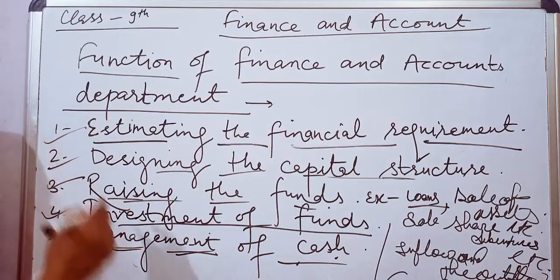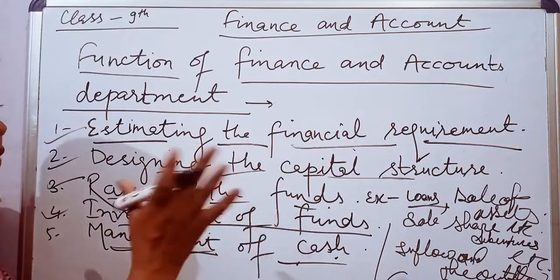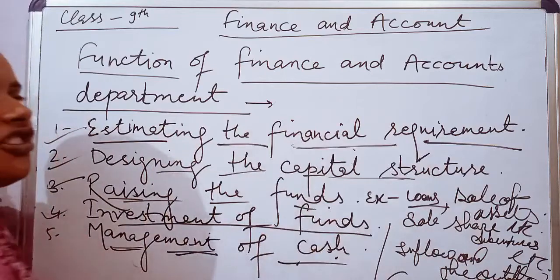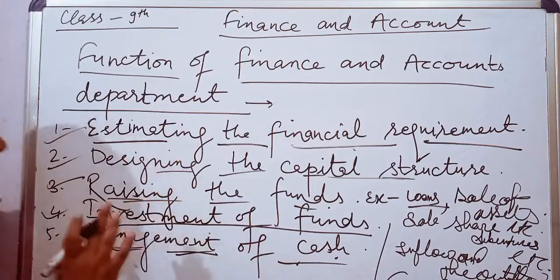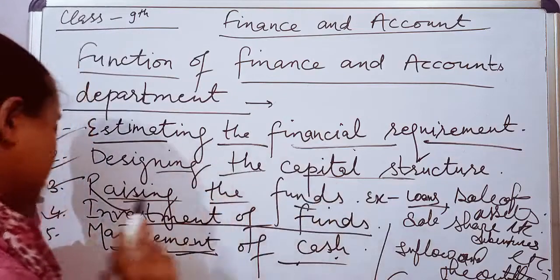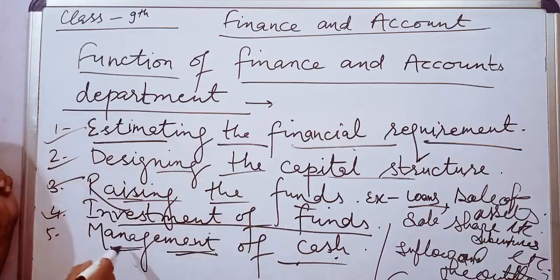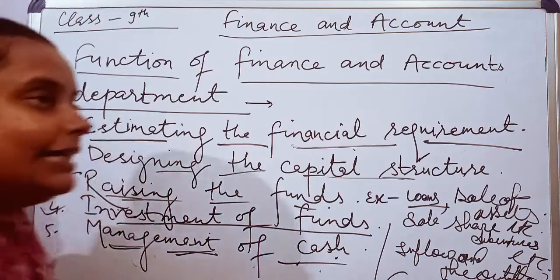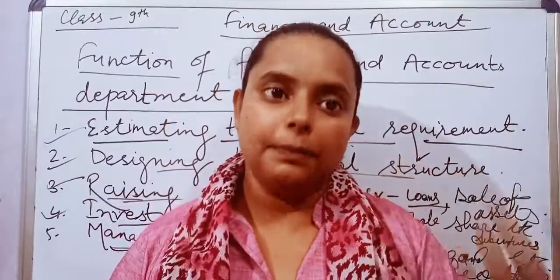Again I am repeating, see once again. First, estimating the financial requirement, meaning the actual estimate of the finance the business will require. Second, designing the capital structure, meaning how to spend or utilize their money. Next, raising the funds, from where they can get more funds. Then investment, which is important for future use. Last, management of cash, meaning they have to manage their cash properly, with a proper record of each and every penny spent.